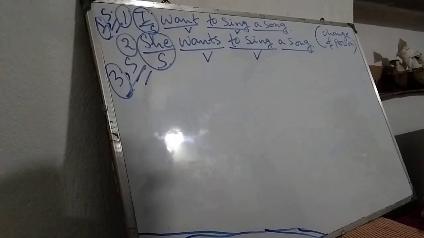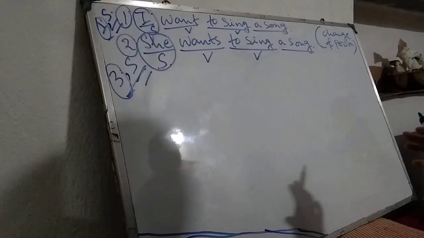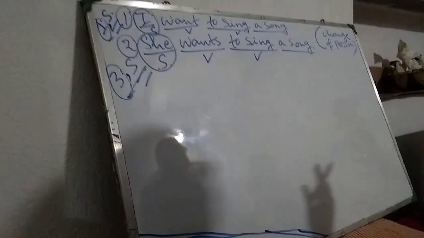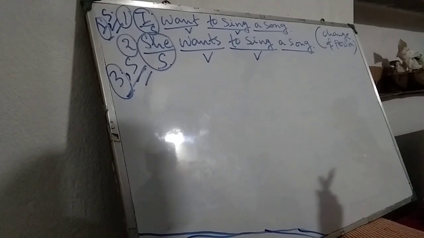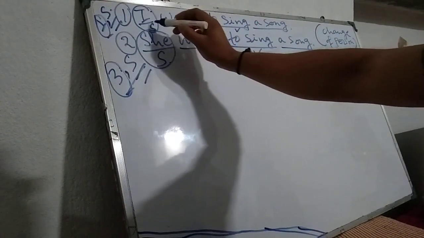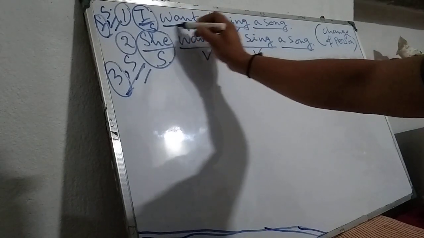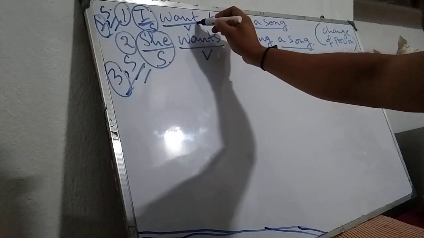And when the persons of these two subjects are changed, then look what happens. When it is first person, then this verb is want, without s.